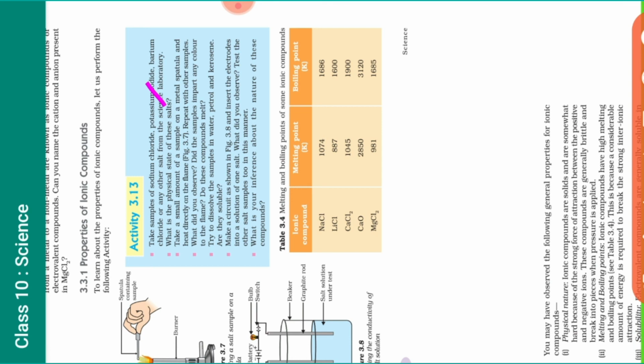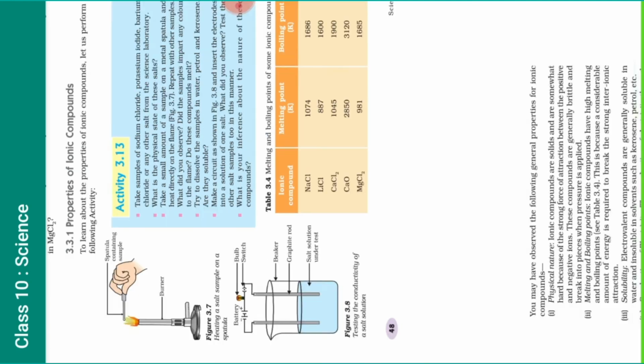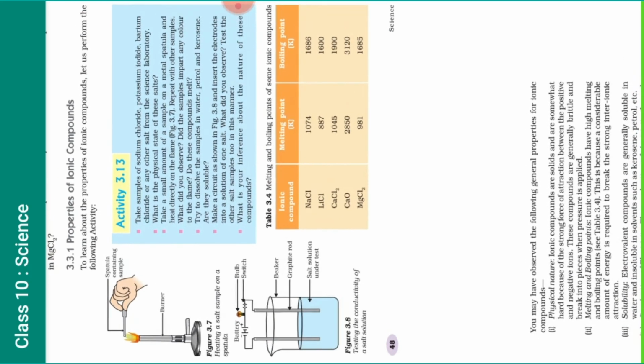Different salts will give different flame colors. It depends upon the cation. Now they are soluble in water, I already told you. And in the circuit, when they make a solution of the ionic compound, yes, it is going to conduct electricity, meaning the bulb will glow.